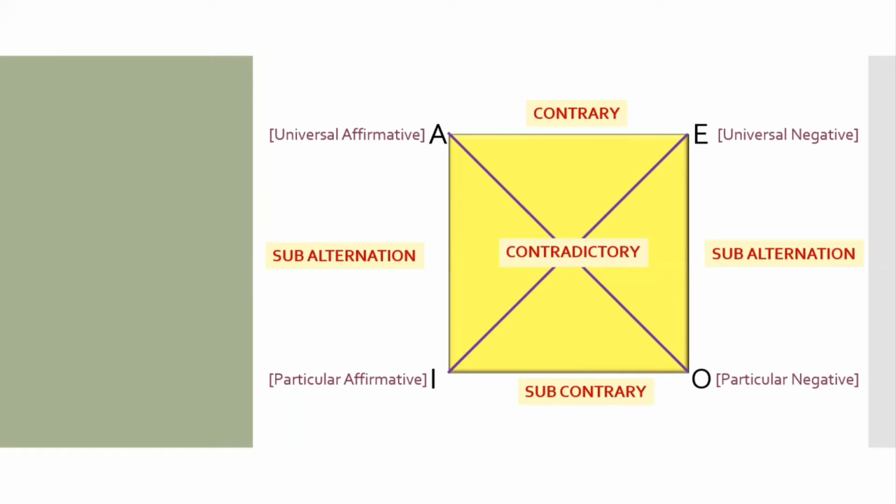Here, let me just dim all the terms right now. I'm just getting rid of them as of now. Okay, now what happens when A is true? If A is true, on the basis of A, what will happen to the other types of proposition? Let's try to understand. And to remember it, let's make a small idea.